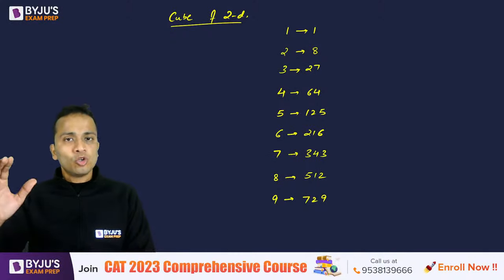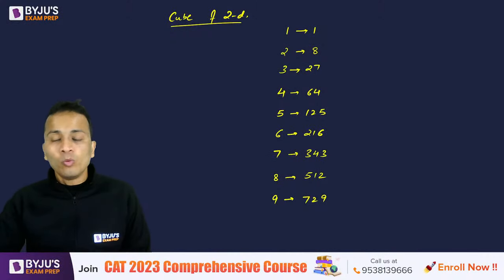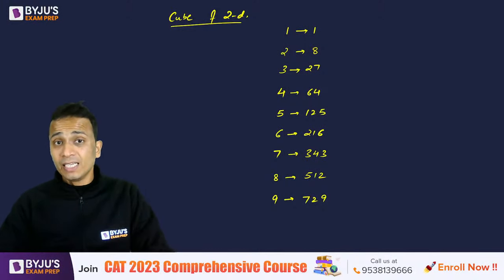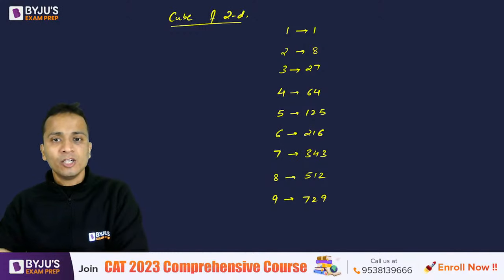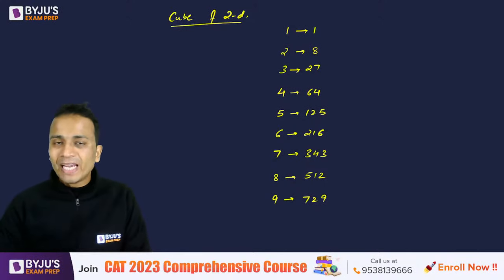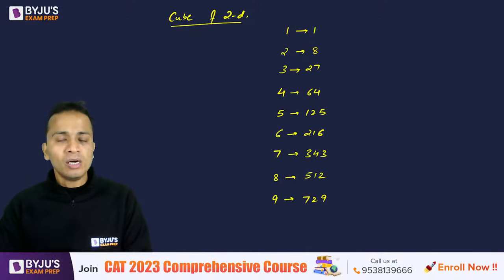Okay, so cubes of any two-digit number. So please note down the cubes of first 9 natural numbers. You should keep these numbers handy while using the technique. Okay, so initially, if you don't remember some of these cubes, it's absolutely fine. You can refer to the cubes that you have noted down, but make sure that you learn these cubes in the next 1 or 2 days, then only you'll be able to apply this method. Okay, so let's begin with this method.